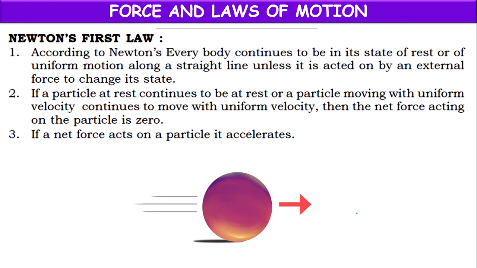So when the body is at rest or in uniform motion, we have to say the net force acting on the body is 0.